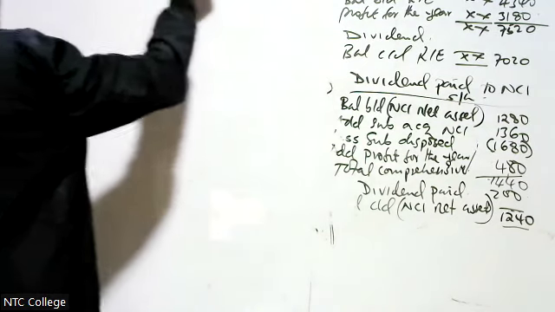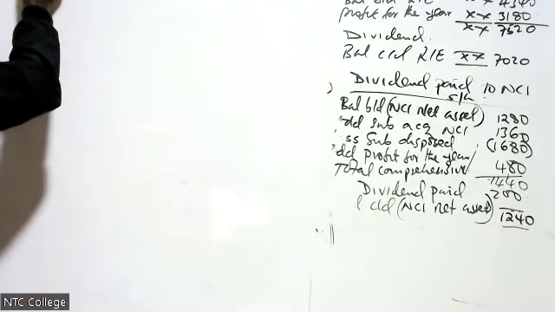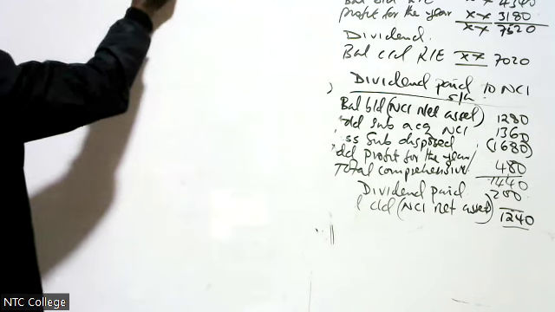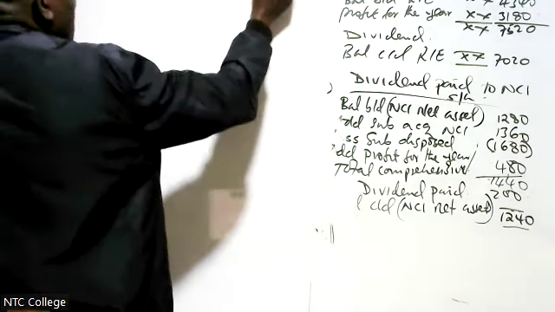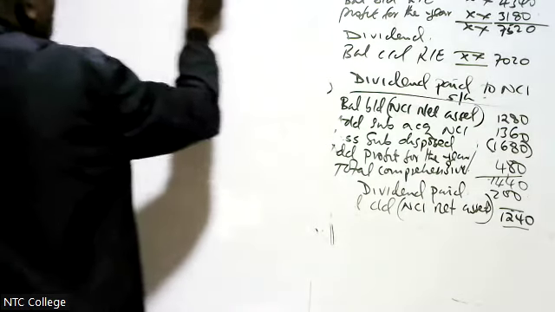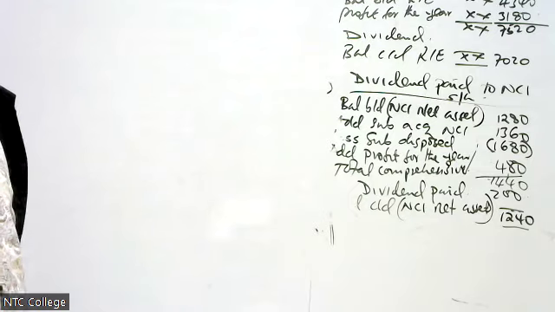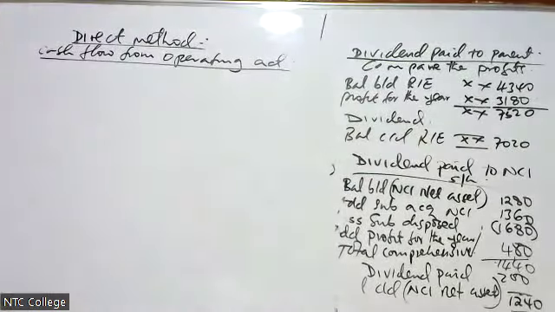Direct method of presentation. Here, we are going to have cash flow from operating activities as usual.